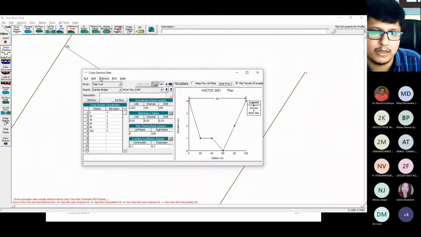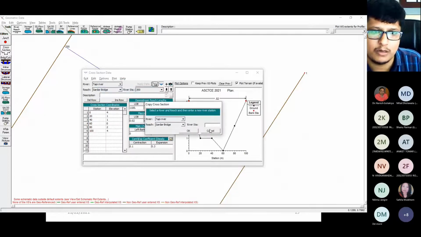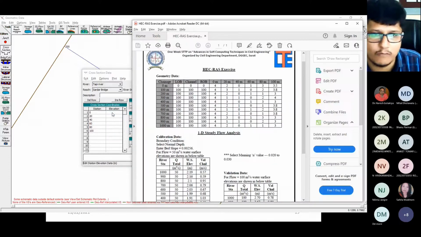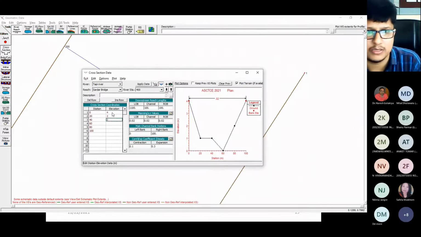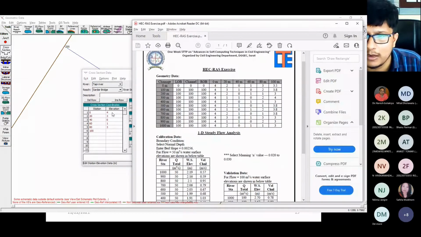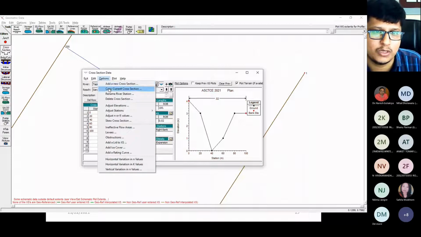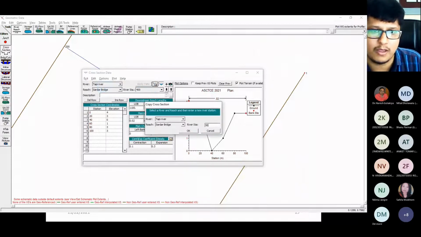Just click on apply data. Again option, copy current, view name 400. Click on OK. First delete all those values and now write down the new values for 400: 43013, and the last is 3.